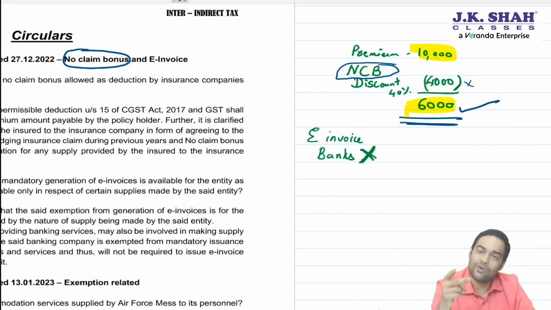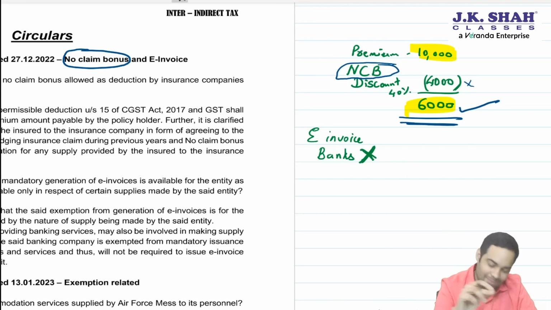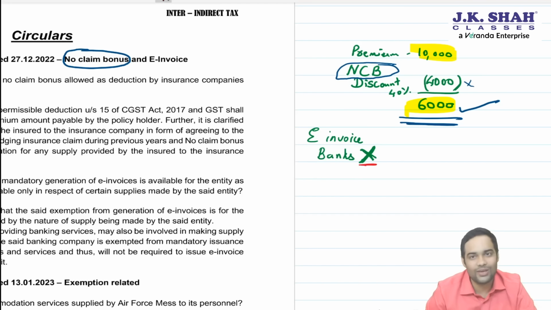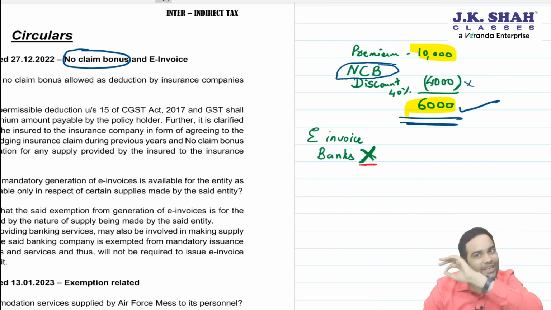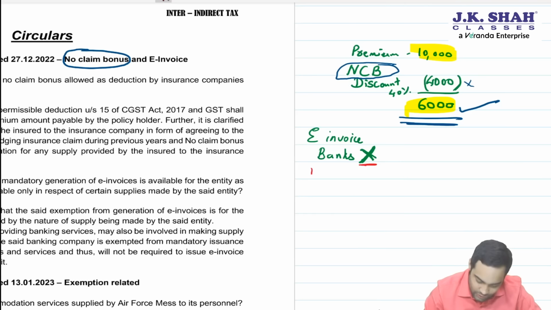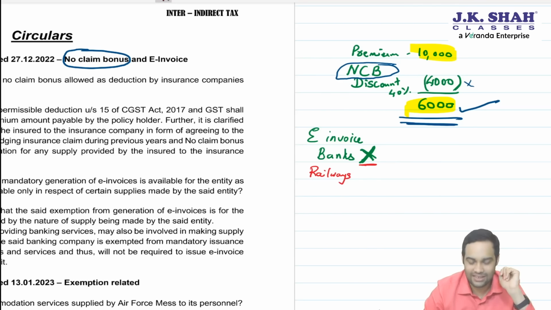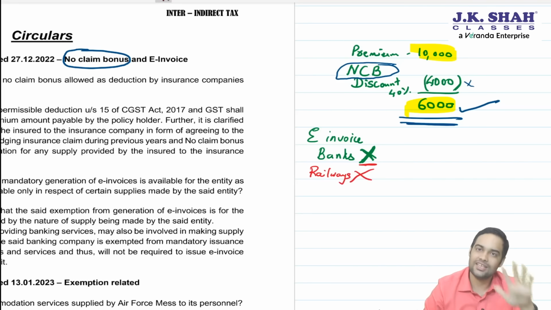Whether banks are required to generate e-invoice for sale of gold coin, silver coin, gold bullion, etc. CBIC has said that if banks are excluded, then they are excluded. Then for any transaction, they are not required to generate e-invoice. Imagine this for railways also. Railways, transportation of passengers. They are providing transportation of passengers. So railways is not required to generate e-invoice.